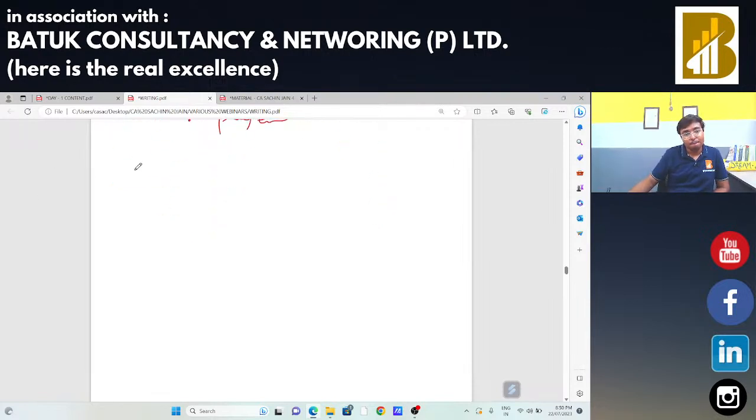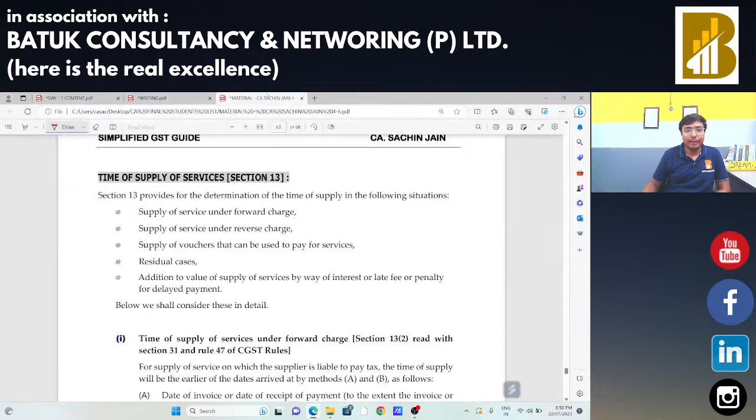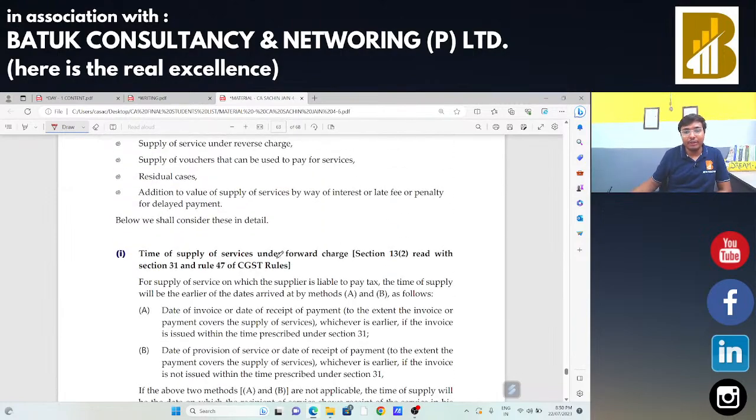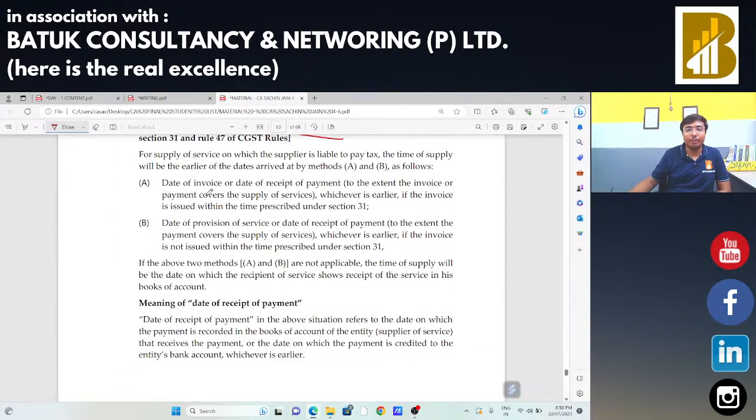Now, what will be the provision in case of reverse charge? So the time of supply will be, you can read the same 60 days. In case of forward charge, the time of supply is your date of invoice or date of receipt of payment, whichever is earlier.